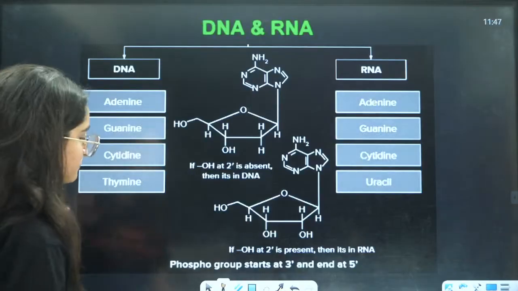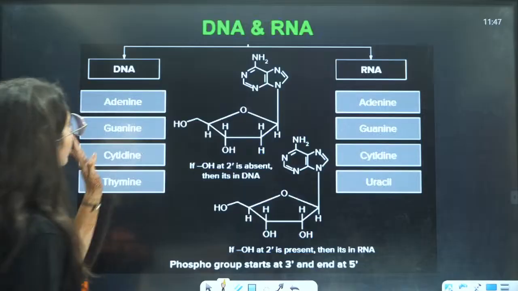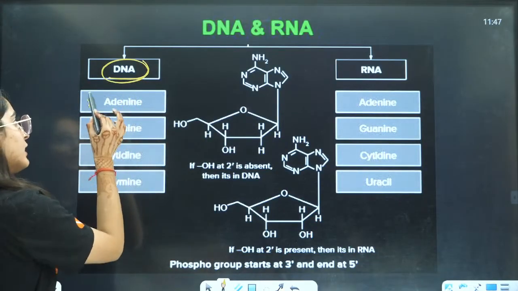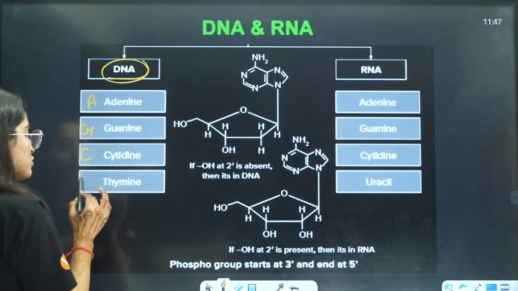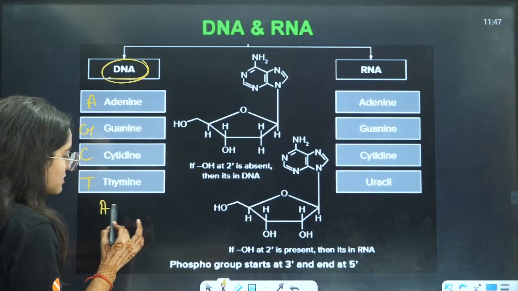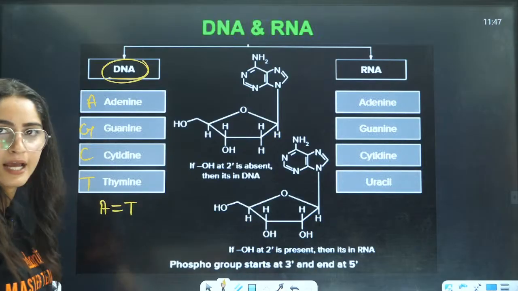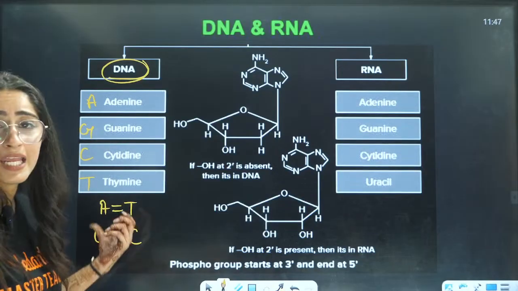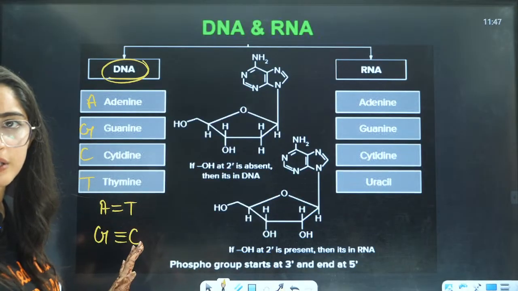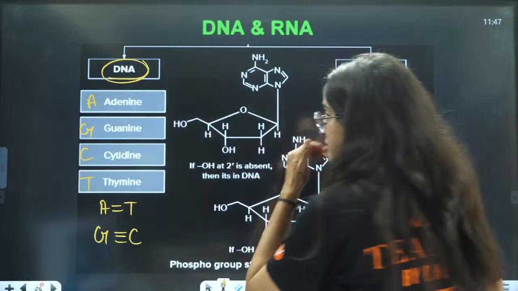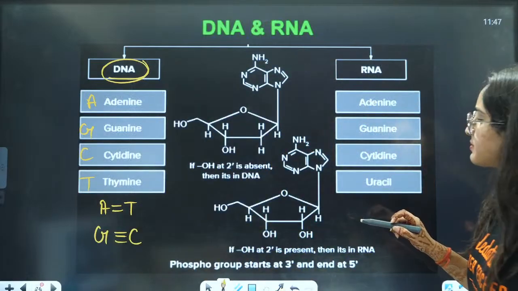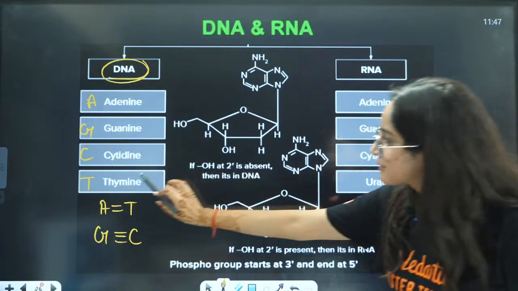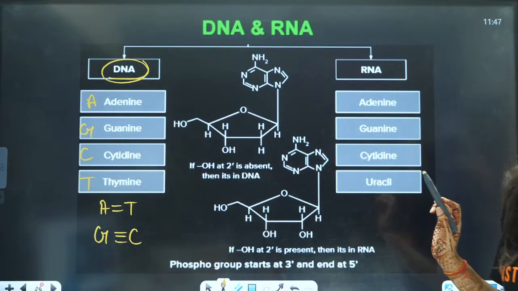Now, they are talking about DNA and RNA. In DNA, you have adenine, guanine, cytosine, thymine, where adenine is connected by a double bond with thymine, and guanine forms 3 bonds with cytosine. In RNA, thymine is replaced by uracil.